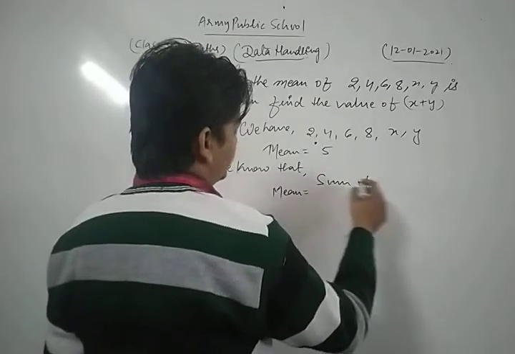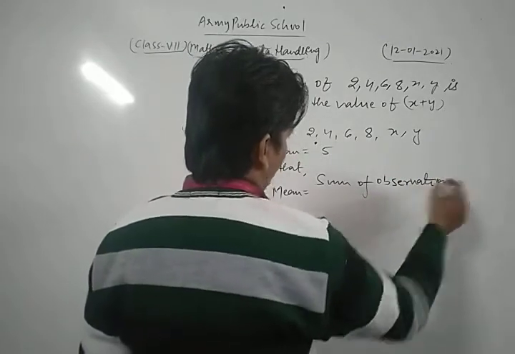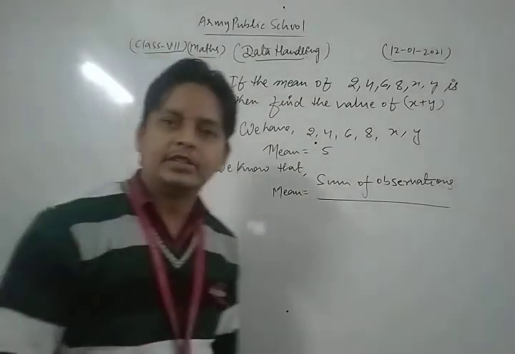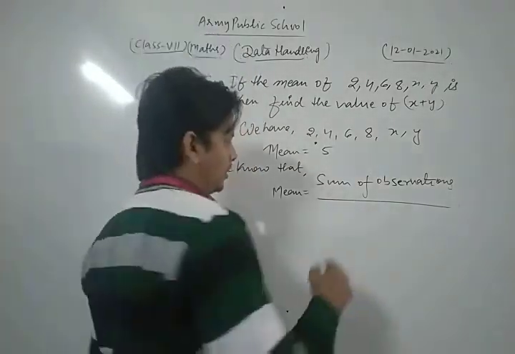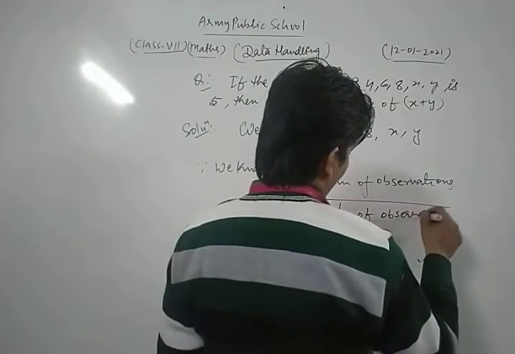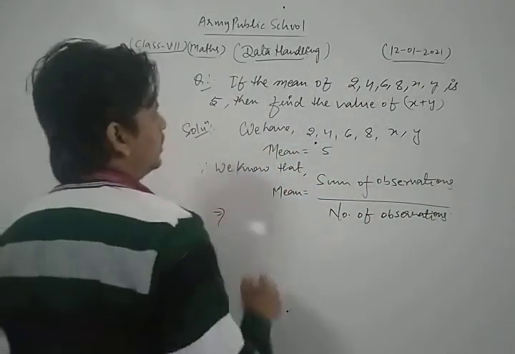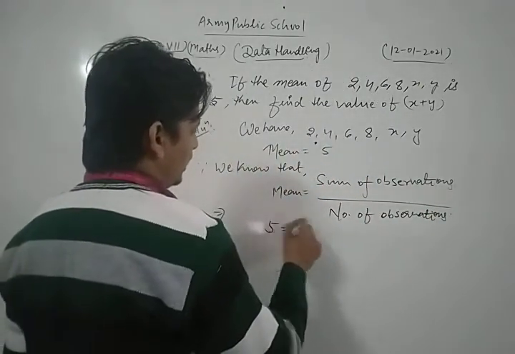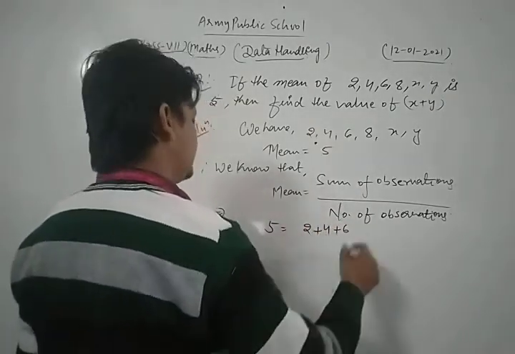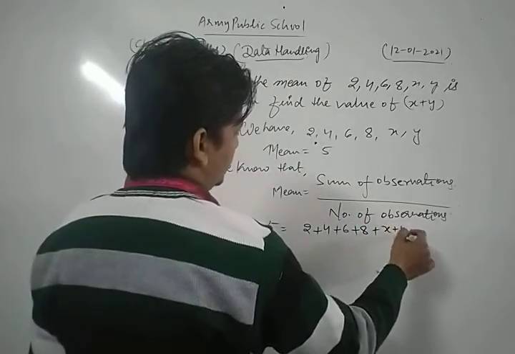Now we put in the mean, which is 5, and the sum of observations, which is 2 plus 4 plus 6 plus 8 plus x plus y, divided by the number of observations.